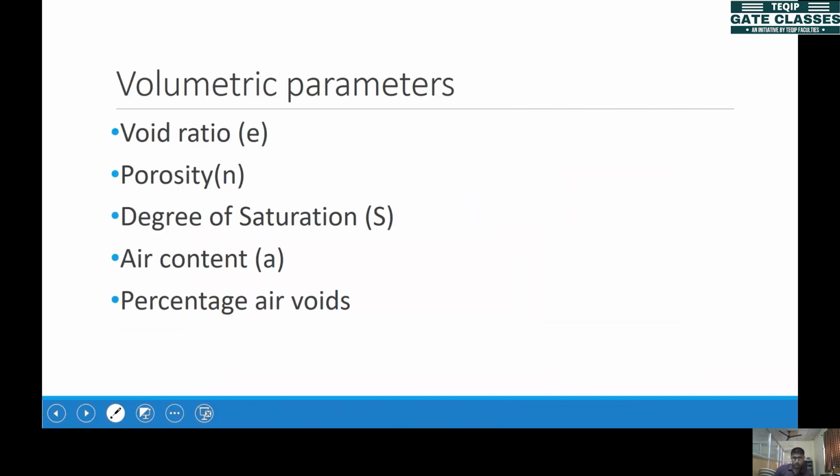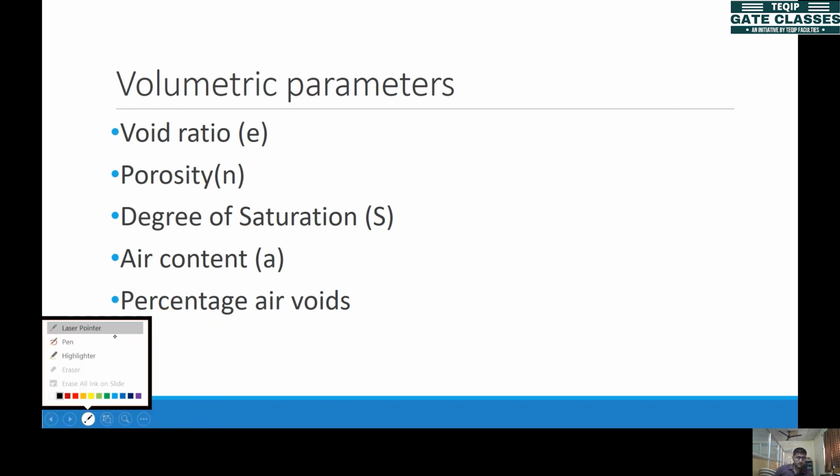First we'll see the volumetric parameters. Volumetric parameters are the parameters which relate only to the volumes: volume of solids, volume of water, and volume of air. These are the parameters: void ratio, porosity, degree of saturation, air content, and percentage of air voids.